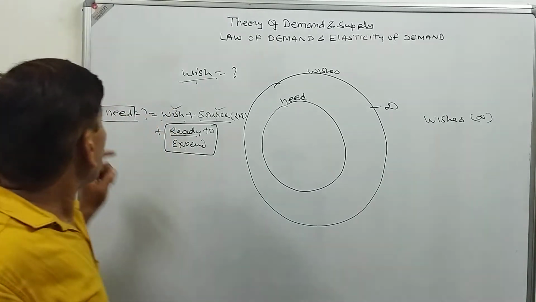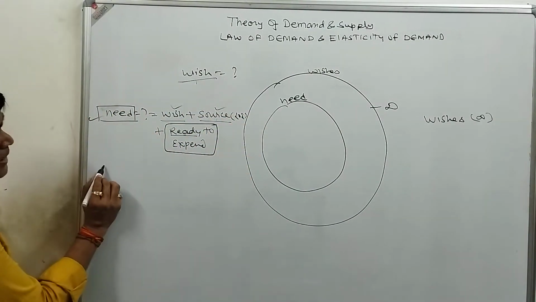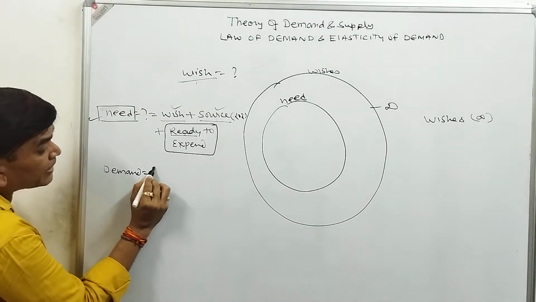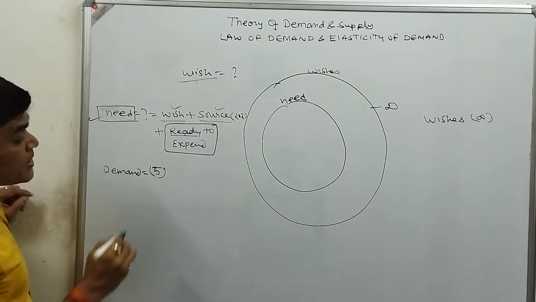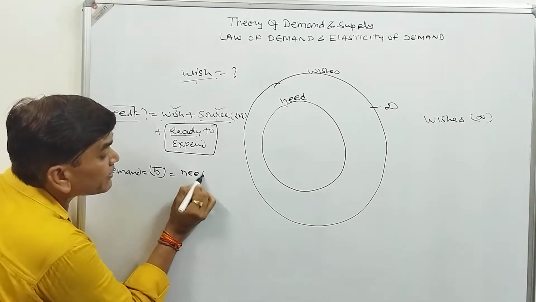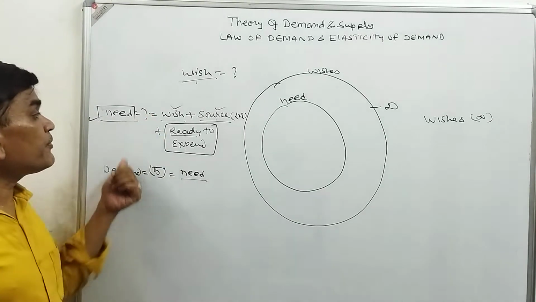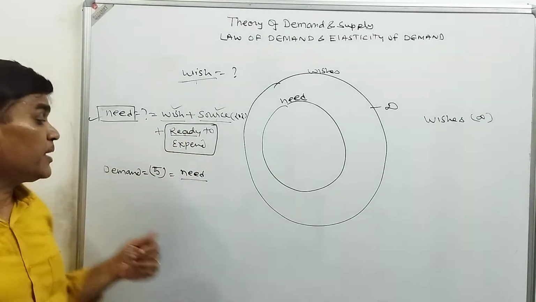But need is also not a demand, because demand contains 5 values. Demand requires 5 things. What? First is need. Need means 3 items: we have wish, we should have source, we should be ready to expend.